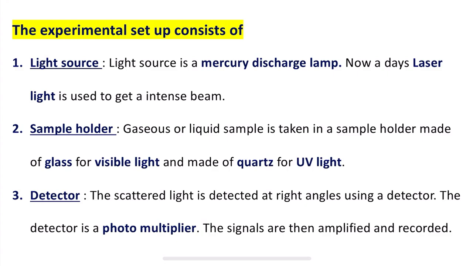The intense radiation from the source is allowed to fall on the sample. Next, the horn shape prevents direct reflection of light from the sample holder. The third component is the detector. The scattered light is detected at right angles using a detector. The detector is a photomultiplier, and the signals are then amplified and recorded. So this is all about the instrumentation part of the Raman spectrometer.